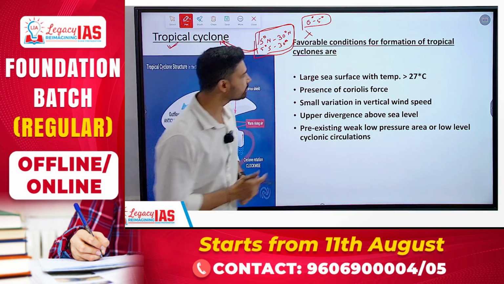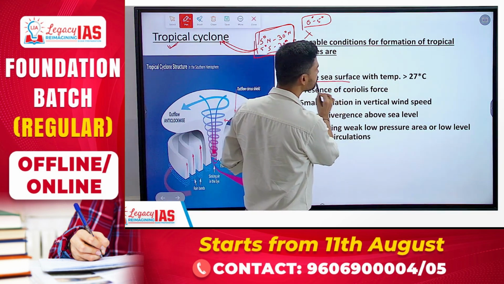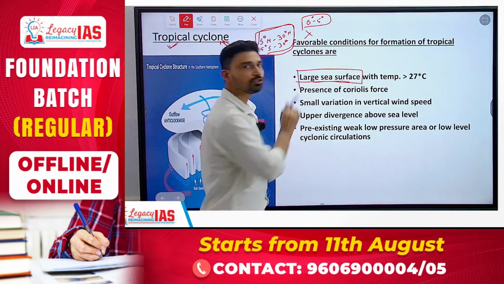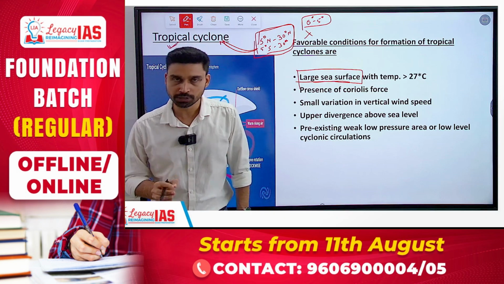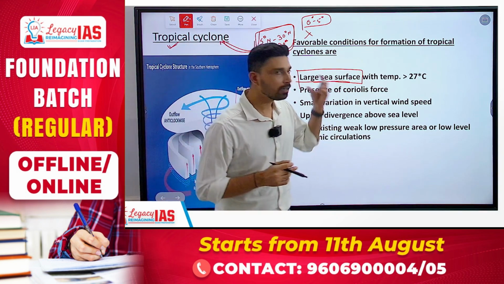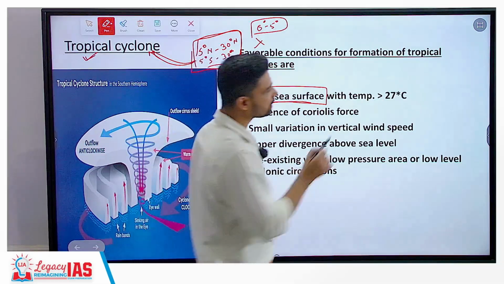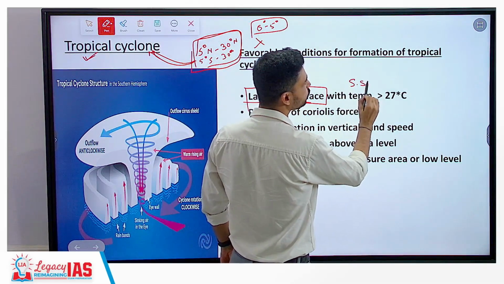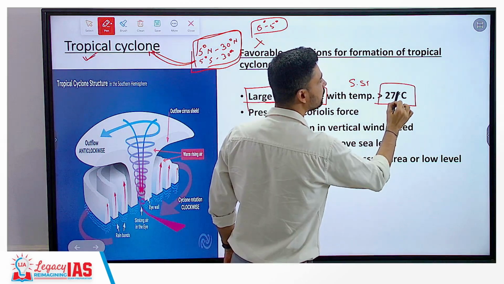The first condition is that there should be a large sea surface. Tropical cyclones interestingly do not develop over land surface. So there should mandatorily be a presence of a large sea surface, and not only a large sea surface, the sea surface temperature, if you measure it, should be above 27 degrees Celsius.